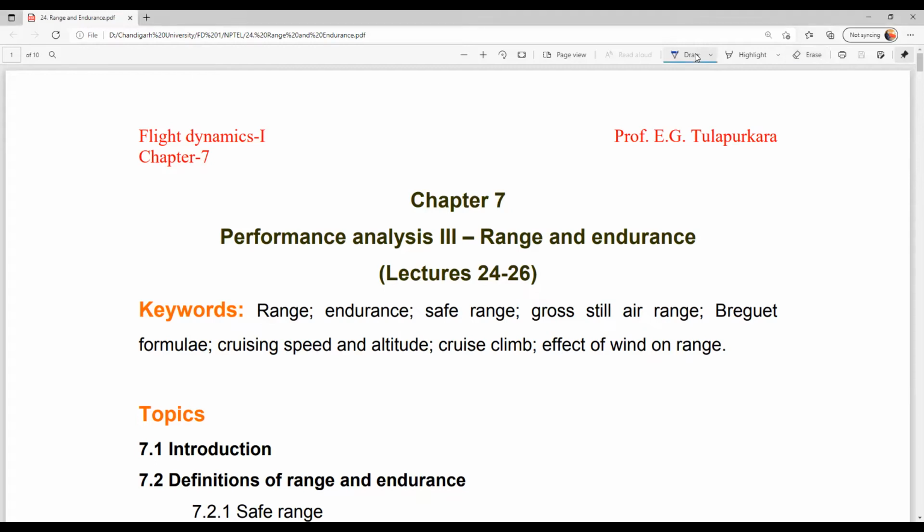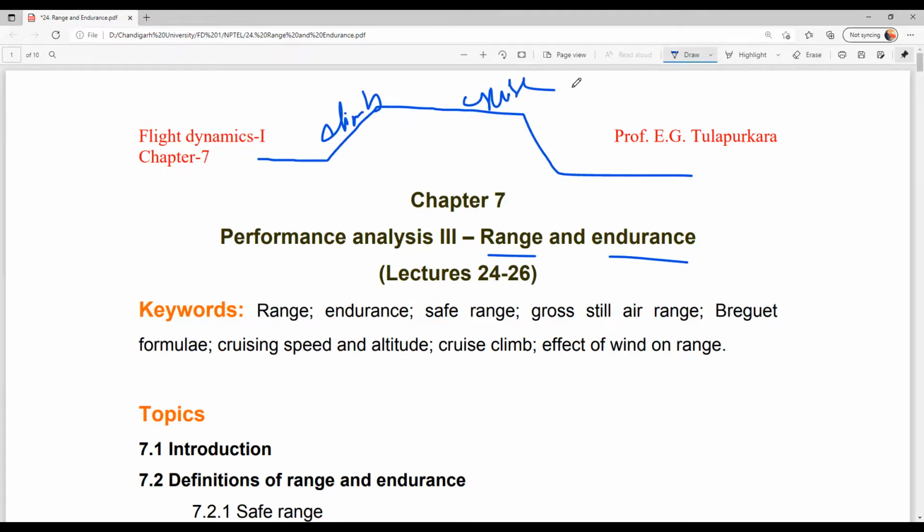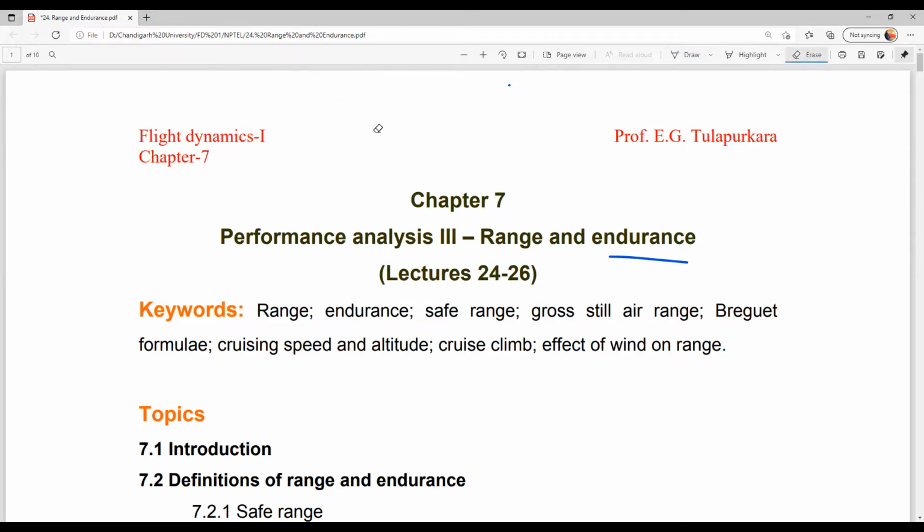Today we are going to see range and endurance. Okay. So in the last class we have seen descent and glide, right? We have solved problems with descent and glide. So far we have seen climb, cruise, and descent. Okay. While solving the last problem we solved yesterday, we identified a few factors.